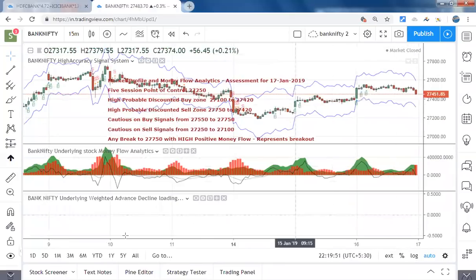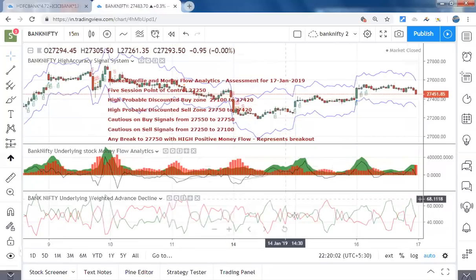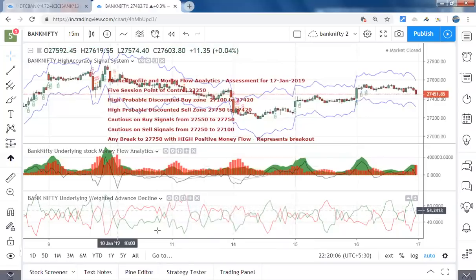If you see here, underlying weighted advance and decline tells us how the assigned free float market capitalization is moving. So what is the free float market capitalization and what is its importance? Any index, if it's a capitalization weighted index, takes only one factor into account, the free float market capitalization. That means the part of the total value of the company which is available for public trading.